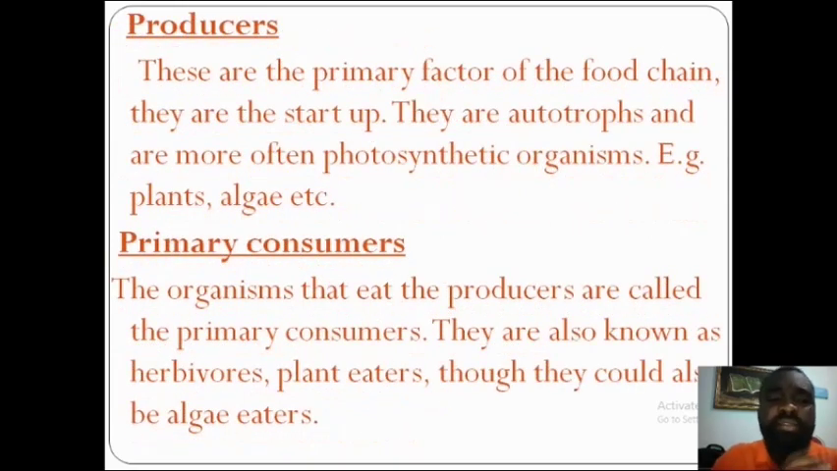Now, producers, these are the primary factor of the food chain. Primary factor, it means that this is the startup. In short, there cannot be a food chain if there is no producer. So this is the primary factor, the main factor of the food chain. It's the one that starts the food chain. So they are the startup. So when I say write about the producers, you can define it in this way.